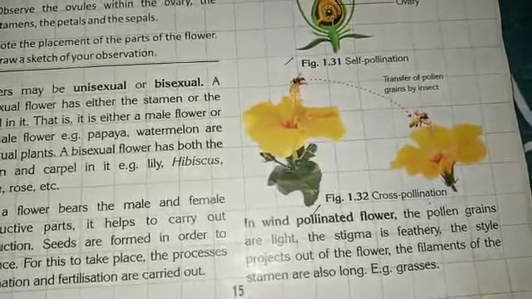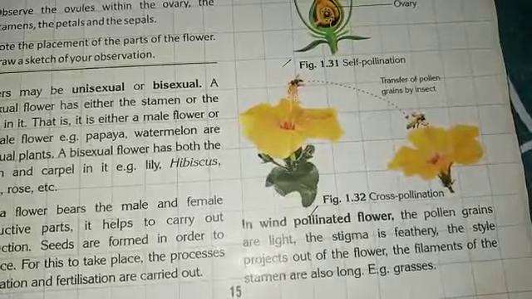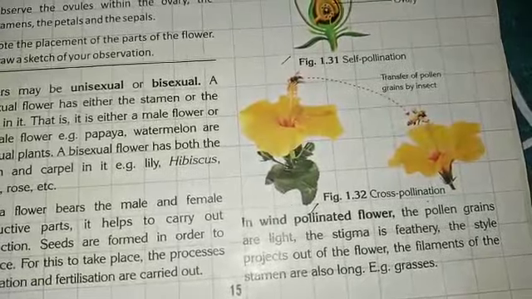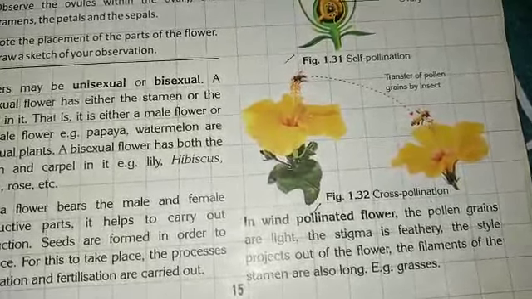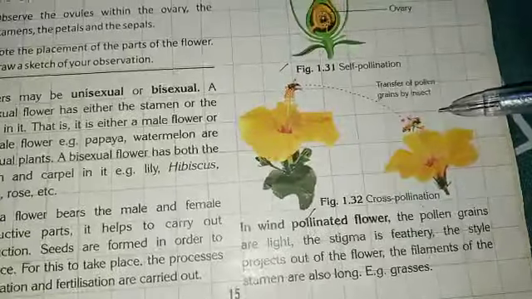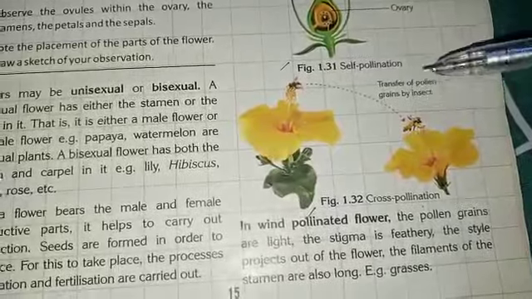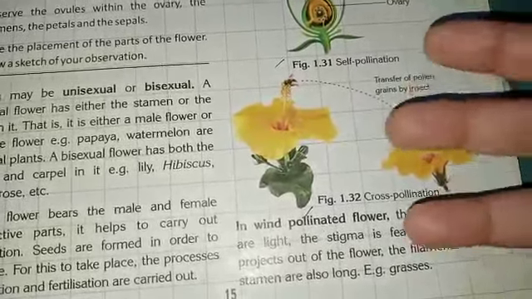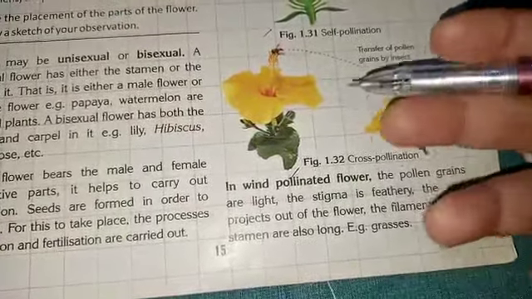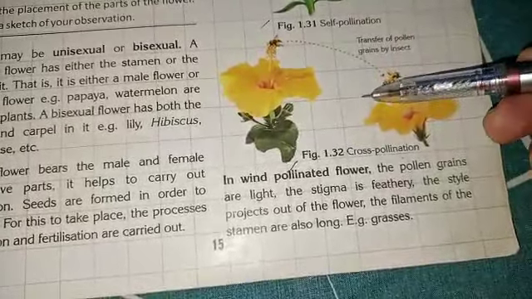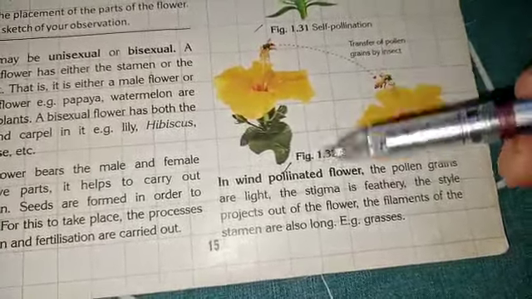In cross-pollination we have seen that for cross-pollination to take place, agents of transfer are required. Means there should be something that can carry the pollen grain from the anther to the stigma. So there are three agents, students. Mainly to transfer pollen grain from anther to stigma, there are three agents: the wind, means air, water and insects. Okay, so let's first start with wind.